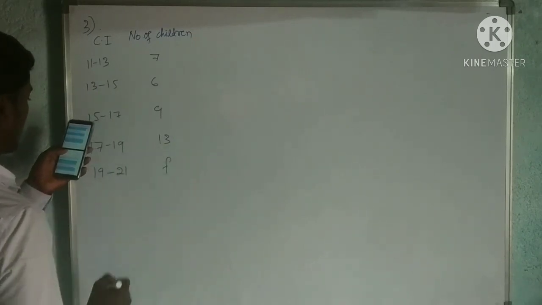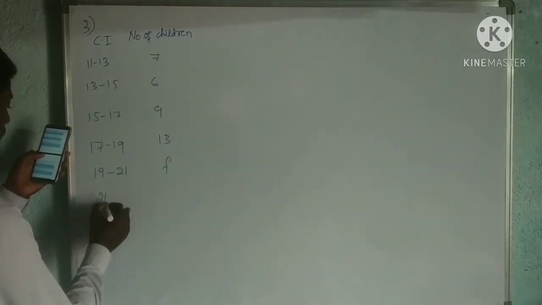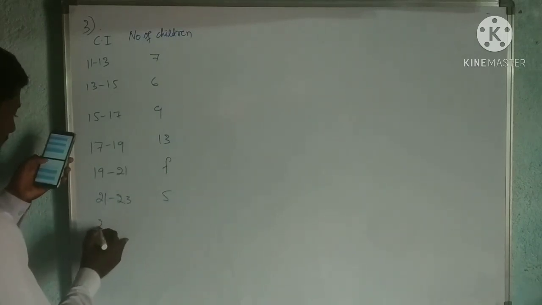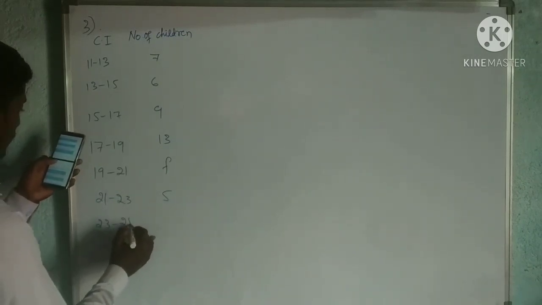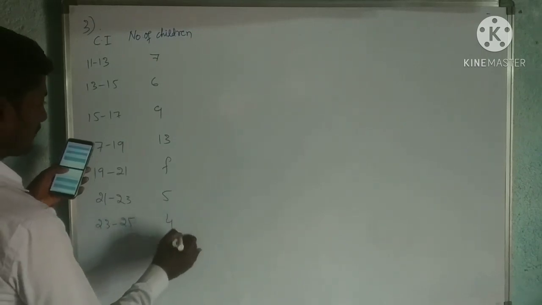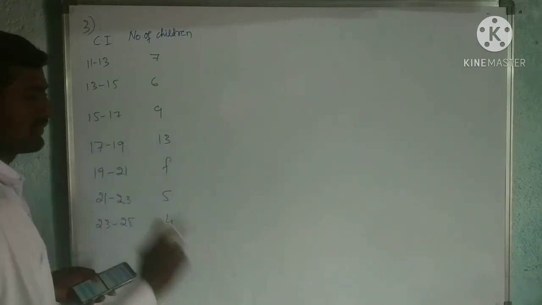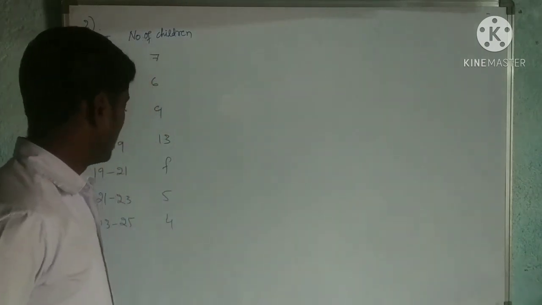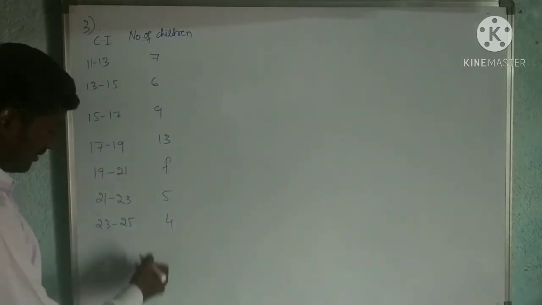F. Then 21 to 23, 5. Last one 23 to 25, 4. So we have to find this F. The X bar they have given is 18. Now I will take it here.